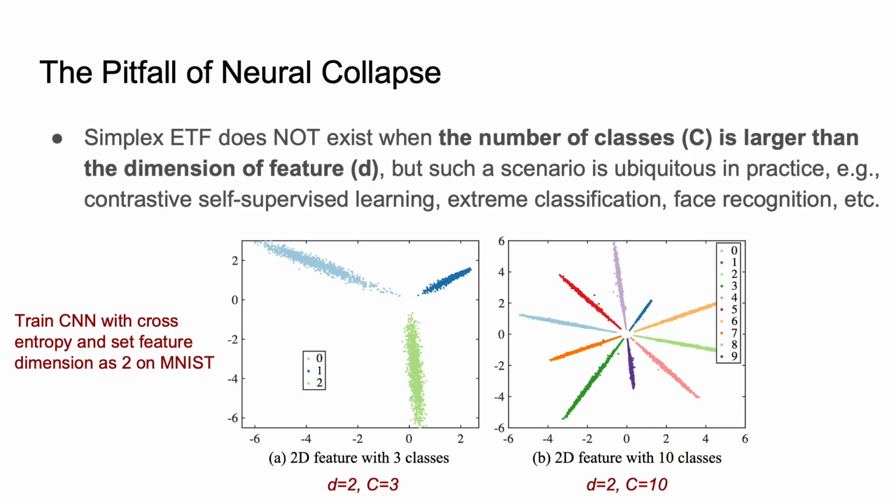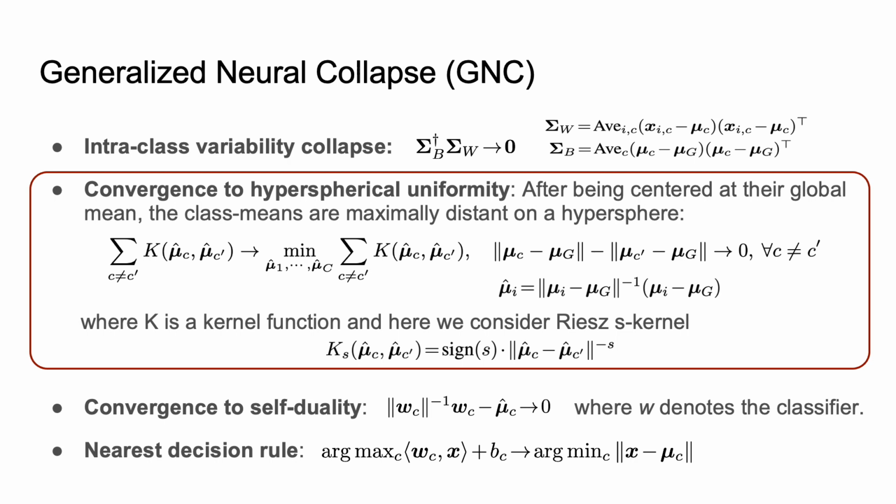However, the original neural collapse has an obvious pitfall. Simplex ETF does not exist when the number of classes is larger than the dimension of feature, but such a scenario is ubiquitous in practice. To address this, we propose a generalized neural collapse hypothesis where we replace the property of convergence to simplex ETF with the convergence of hyperspherical uniformity.